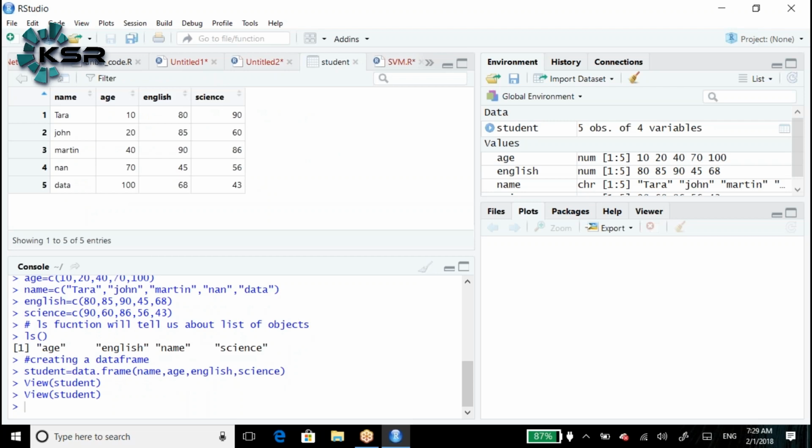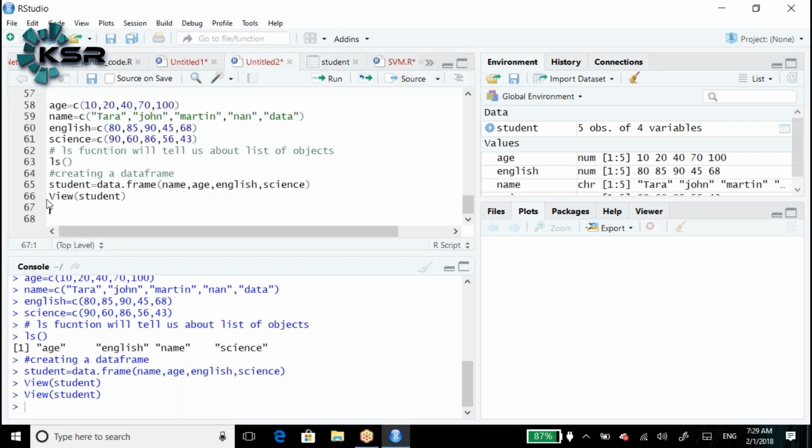You can see the table in two ways. One, just click on the data set. Otherwise, by using the View option, where V is capital. View of your data set name. Here, can you see? View of student, and it will directly open the data set.